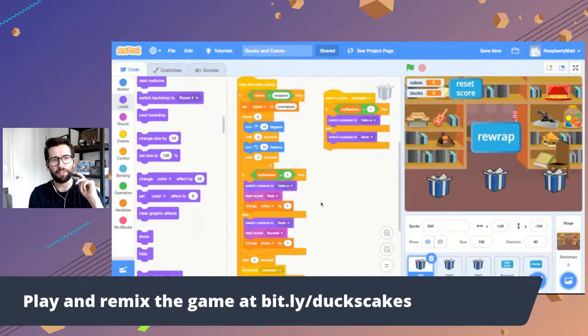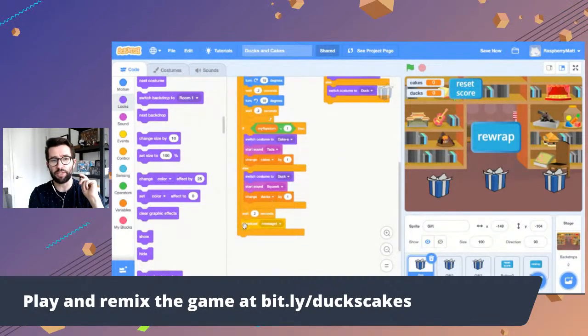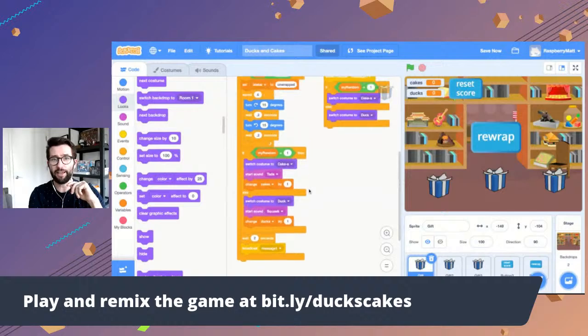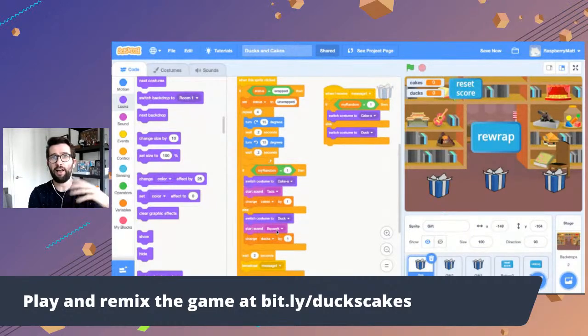What also happens is a message goes out to all gifts saying a gift got unwrapped, do your thing, in which case when one gift gets unwrapped, after 2 seconds, all the other gifts should get unwrapped as well, okay? So you'll see this gift sends out this broadcast message, message 1. Then each of the gifts also has actions associated for when that message 1 is received.